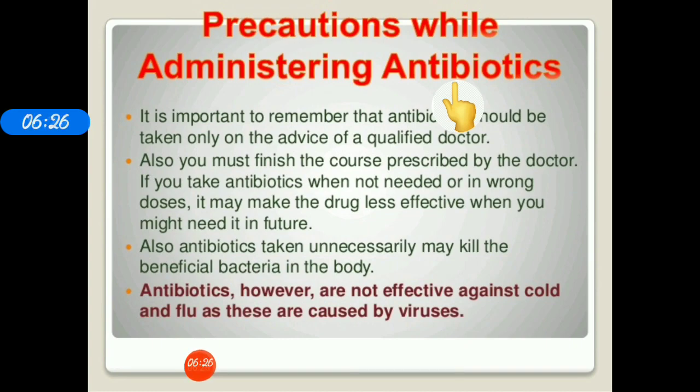So we need to take the exact amount of dose prescribed by the doctor. We should not take less than that, and we should not take more than that. Sometimes a doctor has given us a 5 days antibiotic, but after taking it for 1 or 2 days we feel alright and we stop taking it.